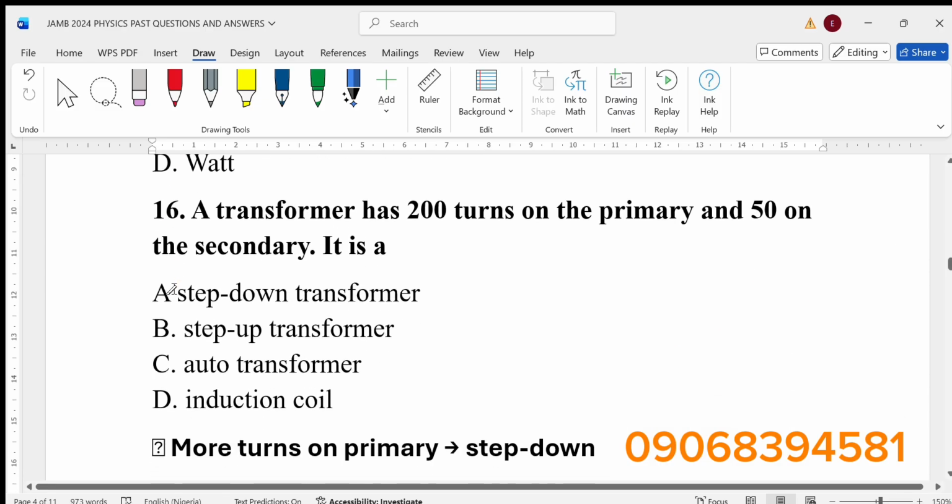A transformer has 200 turns on the primary and 50 on the secondary. It is a dash. So if a transformer has 200 turns on the primary and 50 on the secondary, what kind of transformer is that? Is it a step down transformer, a step up transformer, an auto transformer, or an induction coil?